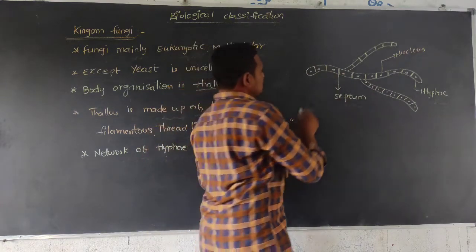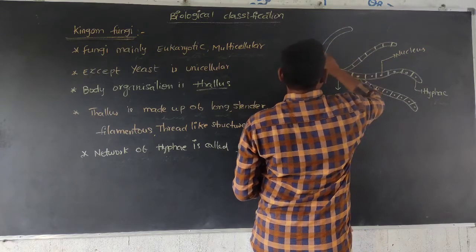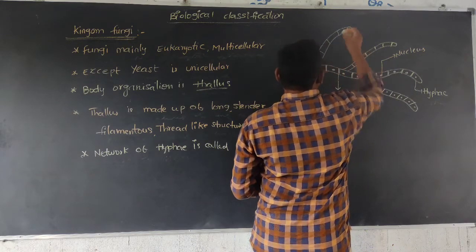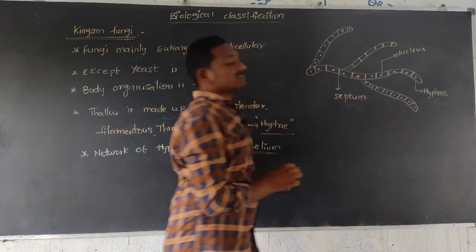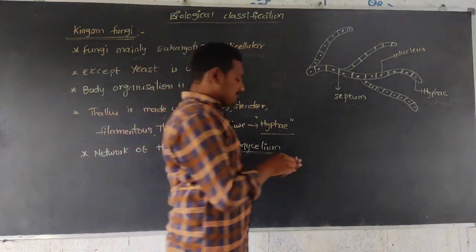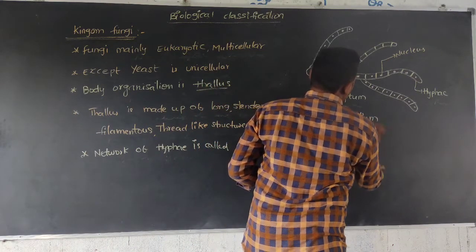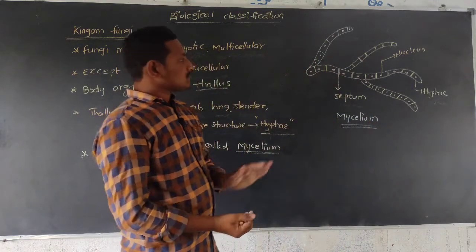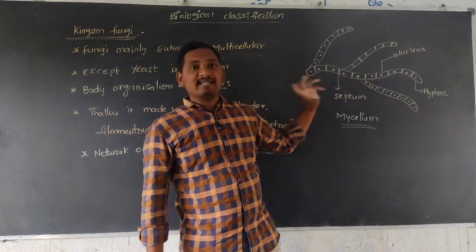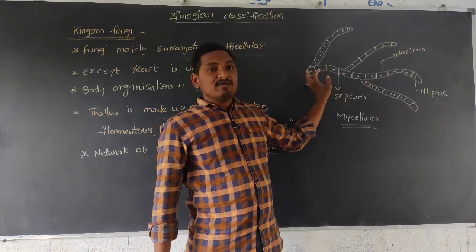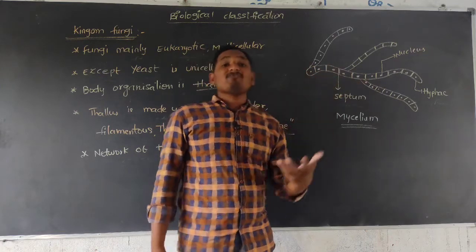So next, here also we have a thread-like structure. This type of body is called mycelium. Mycelium means one hypha, a long, thread-like, filamentous and slender structure, that is a branched hypha. Nothing but that hypha shows a number of branches.